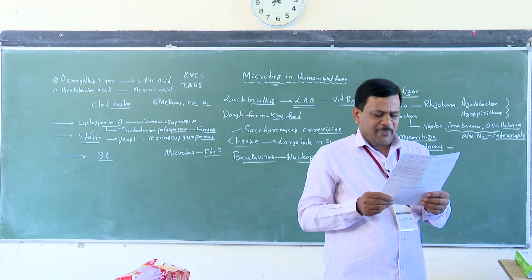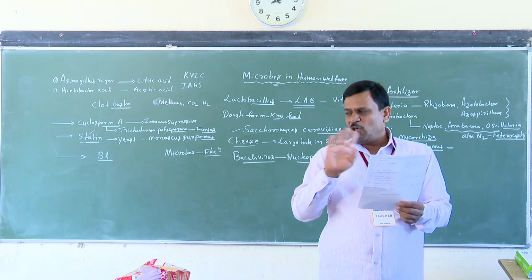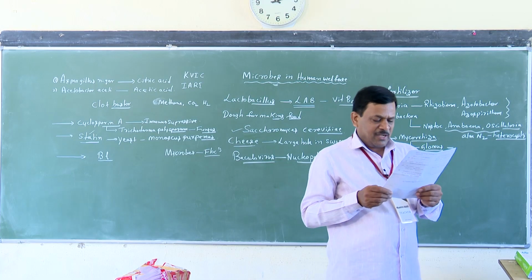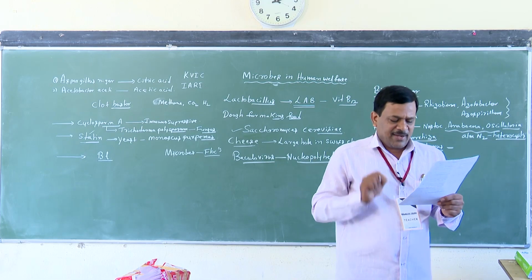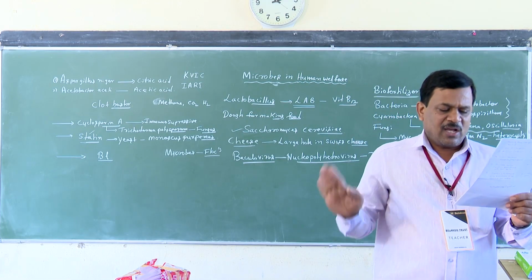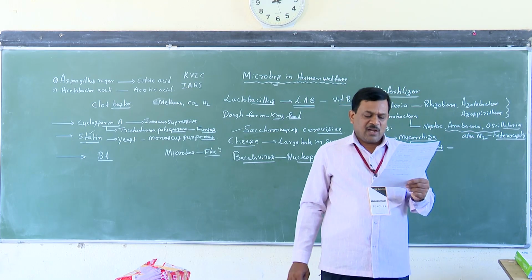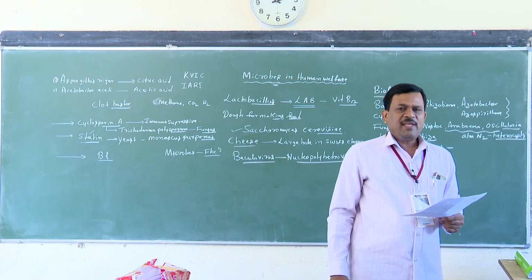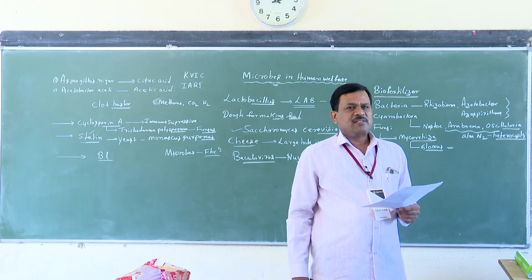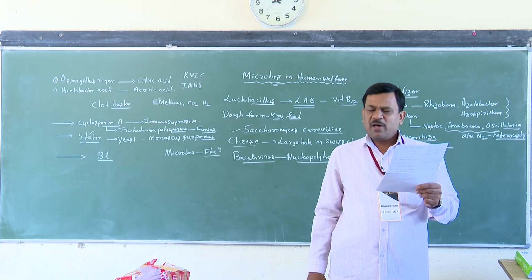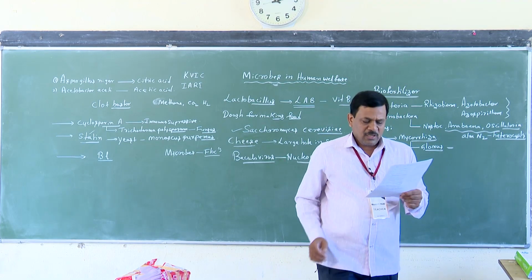Next one, free living and broad spectrum. No, narrow spectrum, always narrow spectrum. Narrow spectrum and symbiotic, no. Totally species specific and inactive on non-target organisms. What is the meaning of non-target organism? Write it in one line. They have no negative impact on plants, mammals, birds and fishes. Clear, students?